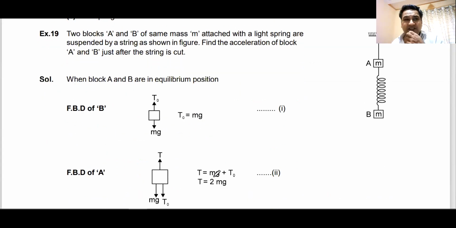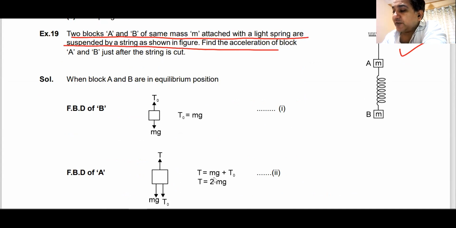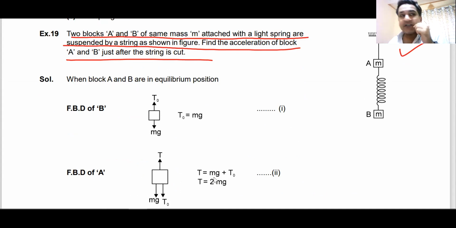This type of question comes in the exam very often. Two blocks A and B of same mass attached with a light spring are suspended by a string. Find the acceleration of block A and B just after the string is cut. Just after the string is cut, what is the acceleration of the two blocks? Can you get me this one?